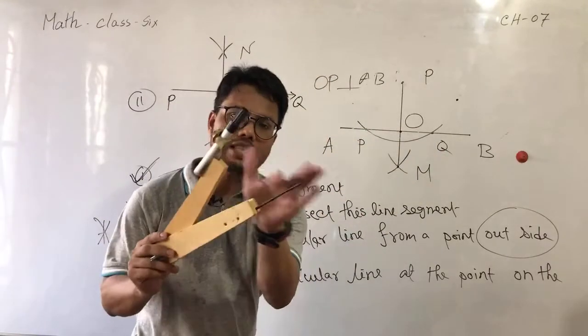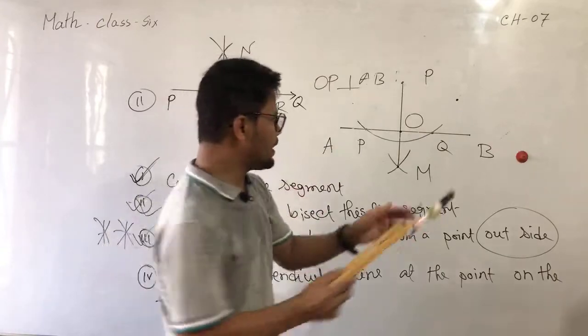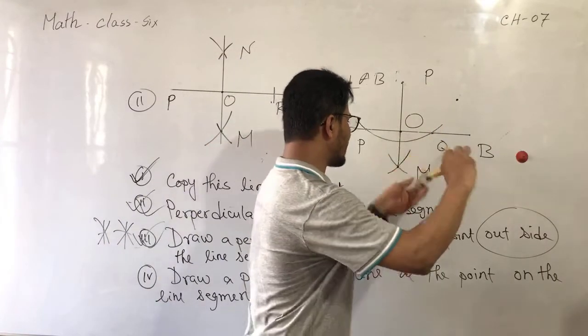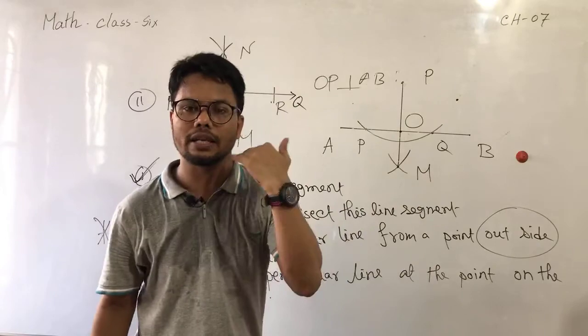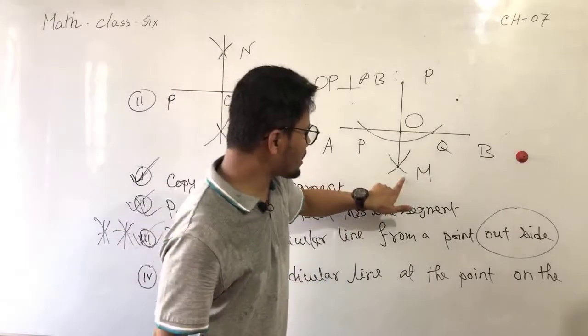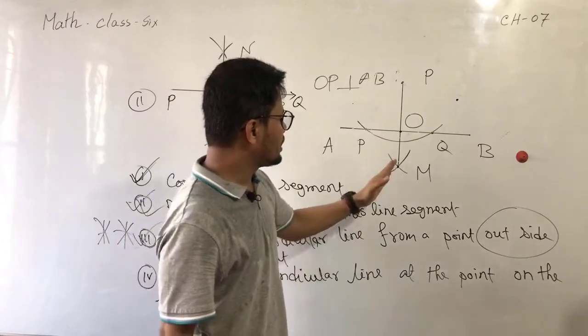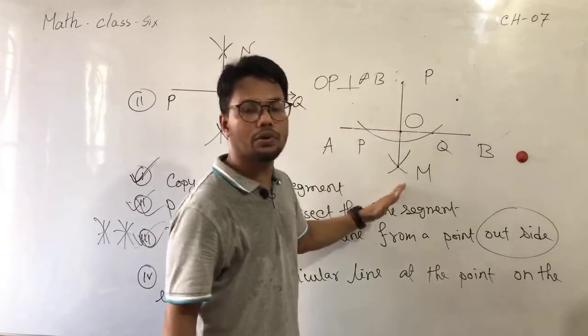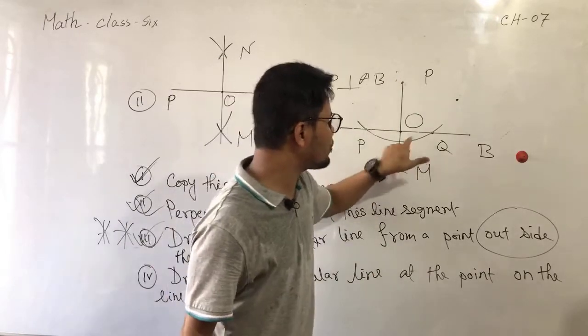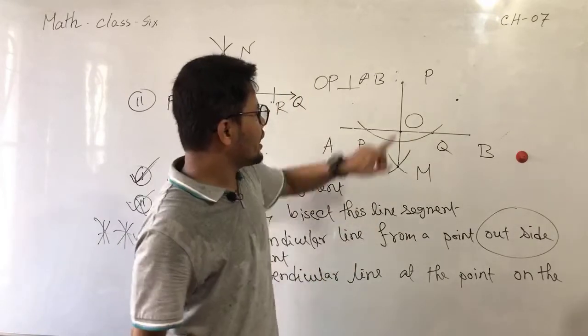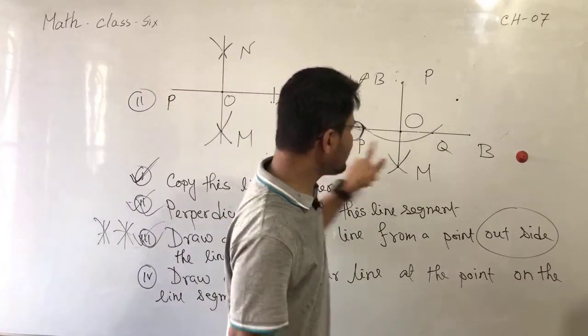And now taking the same radius, placing pointer at Q, draw another arc on the previous arc. Third step done. These two arcs intersect each other at the point M. Step 4 done. Now join PM, which intersects AB at the point O. And so OP is perpendicular on AB.